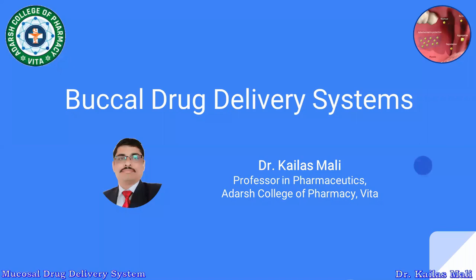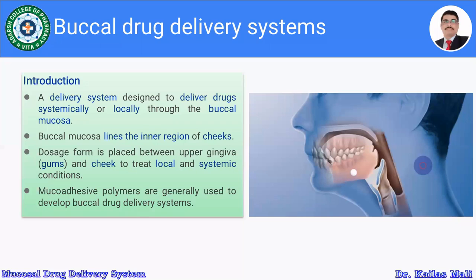In this session, we are going to see certain details about the buccal drug delivery system. So buccal drug delivery system is a delivery system designed to deliver the drug systemically or locally through the buccal mucosa.